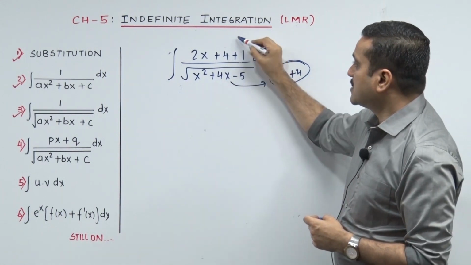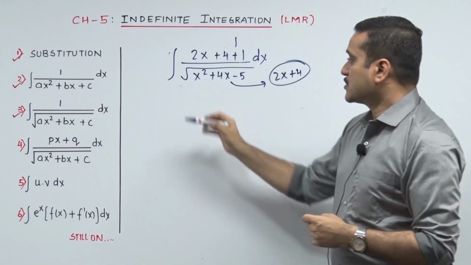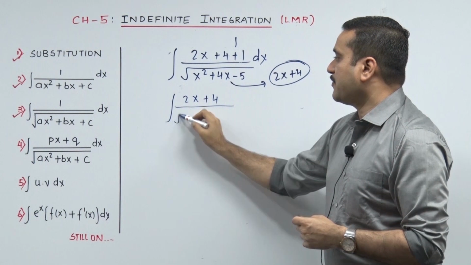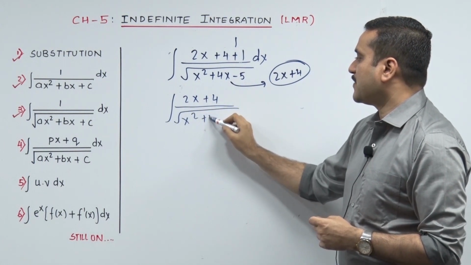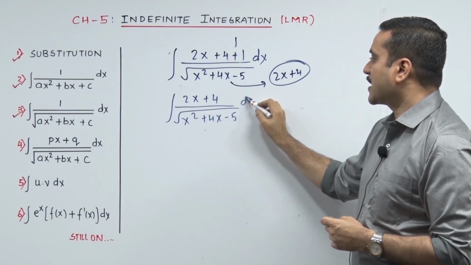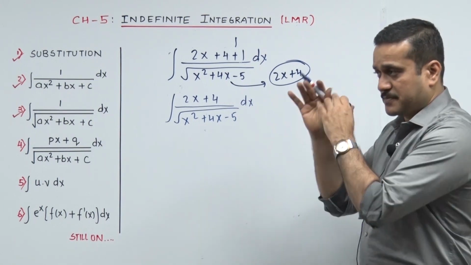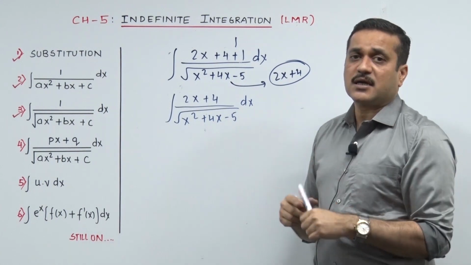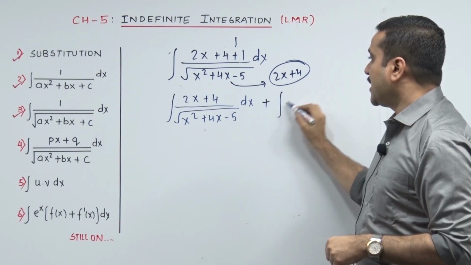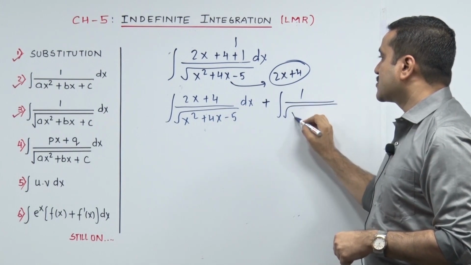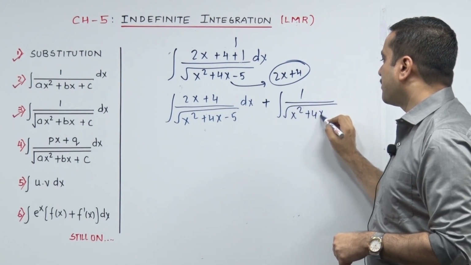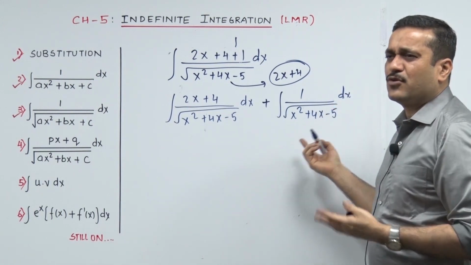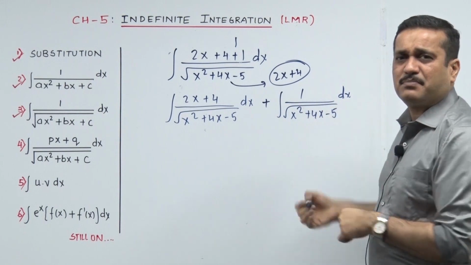Now I would suggest break your sum over here. So that goes: integrate 2x plus 4 upon root of x square plus 4x minus 5 dx. Where did dx come from? I am breaking it into two sums. Along with distributing the denominator, I am also separating the two sums. Plus integrate 1 upon root of x square plus 4. Now you should be really happy. Sir, the second sum we can eat raw, with half times coefficient and all that, it will be finished quickly.